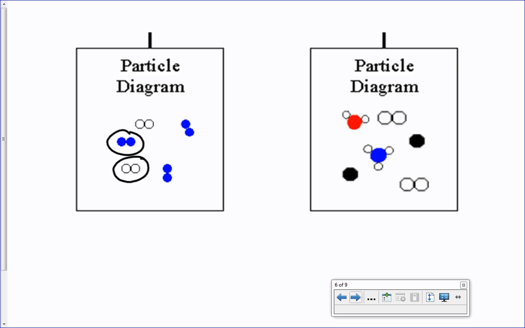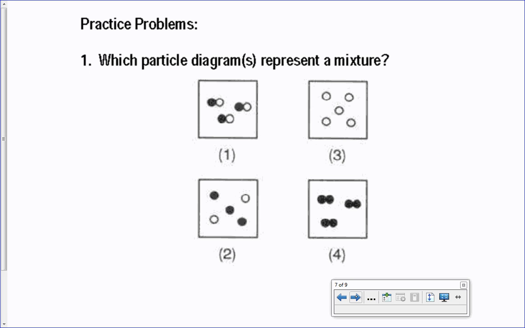It's not the same all the way throughout. Each thing has different things in it. So here I got oxygen and hydrogen. Here I have nitrogen and hydrogen. Here I have carbon. So that's what we're going to see in our diagrams.